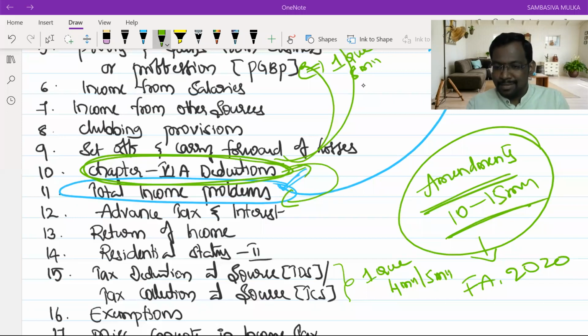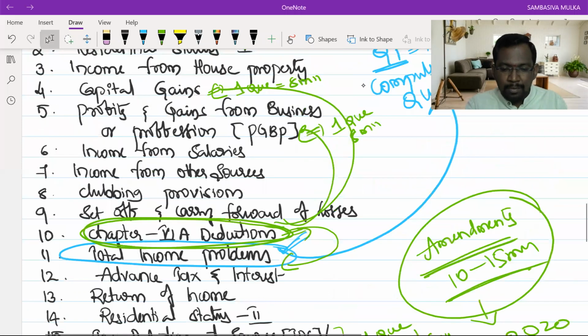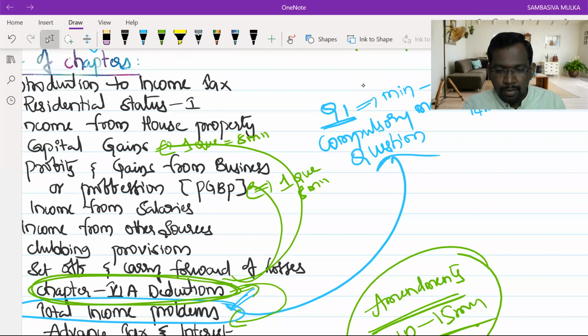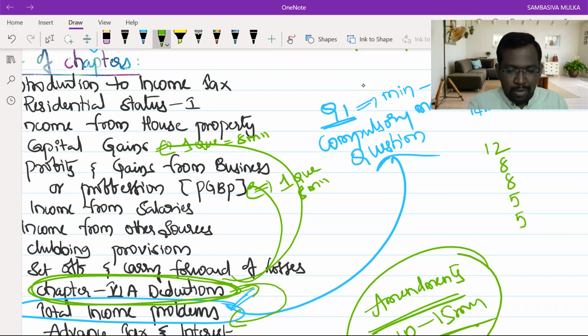TDS and TCS is such a kind of chapter where we observe a lot of amendments in every Finance Act. So we can expect one compulsory question from TDS and TCS. Now you can see how many marks we already know. Total income problems, minimum 10 marks. We can expect 12 marks. PGBP 8 marks. Capital gains 8 marks. And then chapter 6A deductions we can expect up to 5 marks. And then TDS and TCS 5 marks.